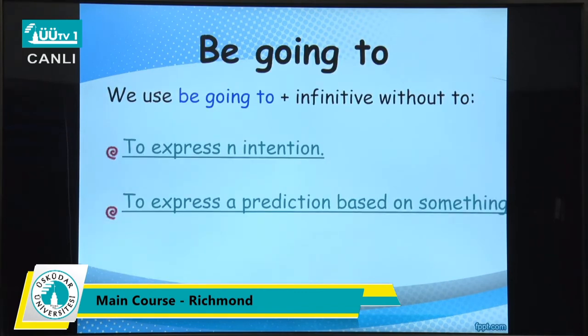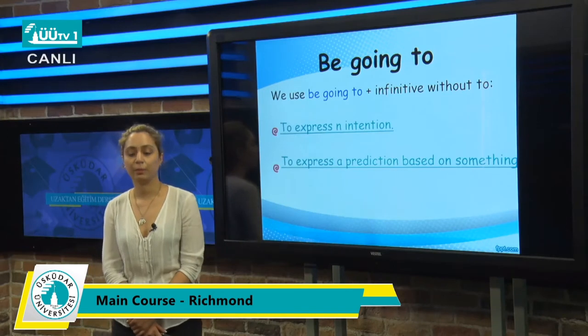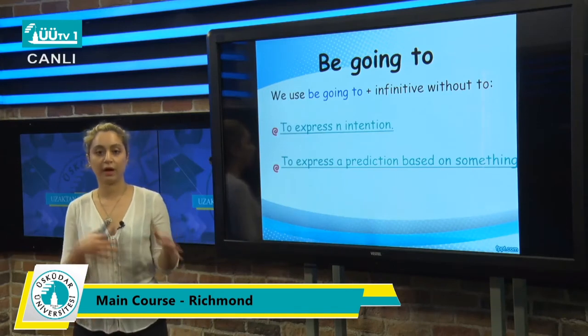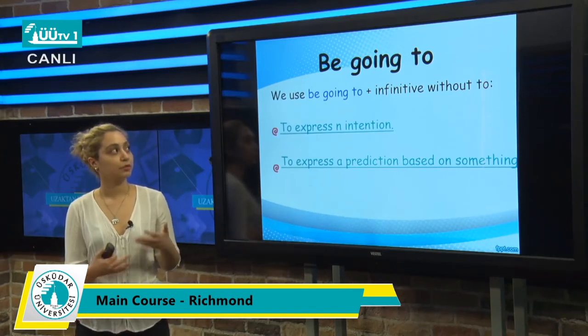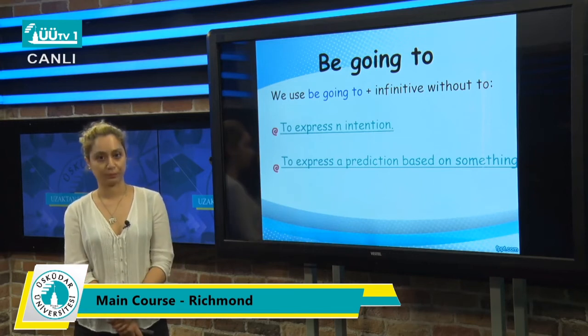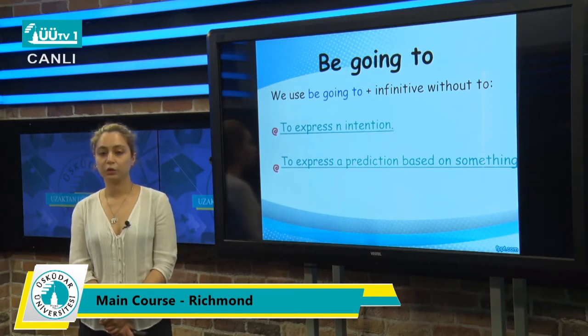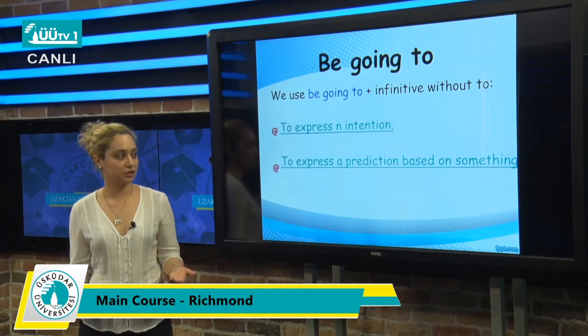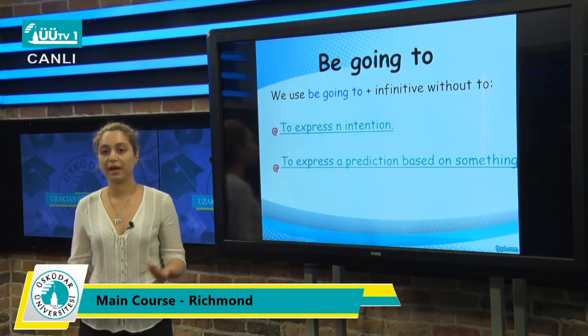And we use be going to. We use be going to express an intention. For example, if you make a plan beforehand, you can prefer to use be going to. Or if you want to express a prediction based on some evidence.